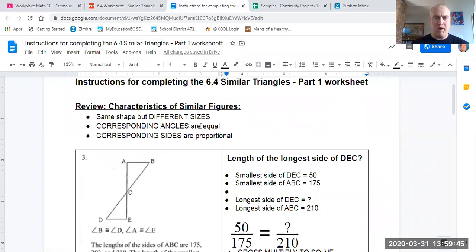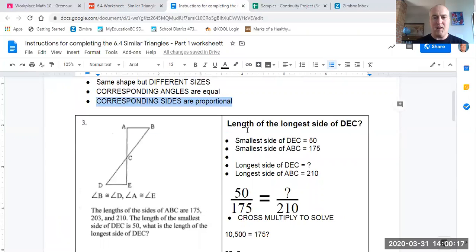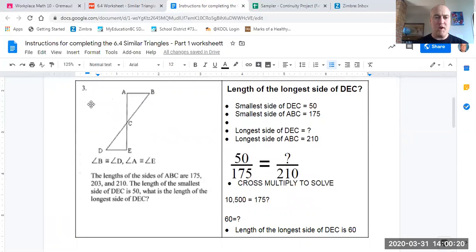The very first thing I want to do is review what we've already learned about similar figures. Once again, similar figures have the same shape but different sizes. The angles of each particular similar figure are equal. And lastly, the corresponding sides of similar figures are not the same, because otherwise it would be the same size, but they are proportional. This concept is what allows us to find missing side lengths on shapes. So let's take a look at question 3 here.